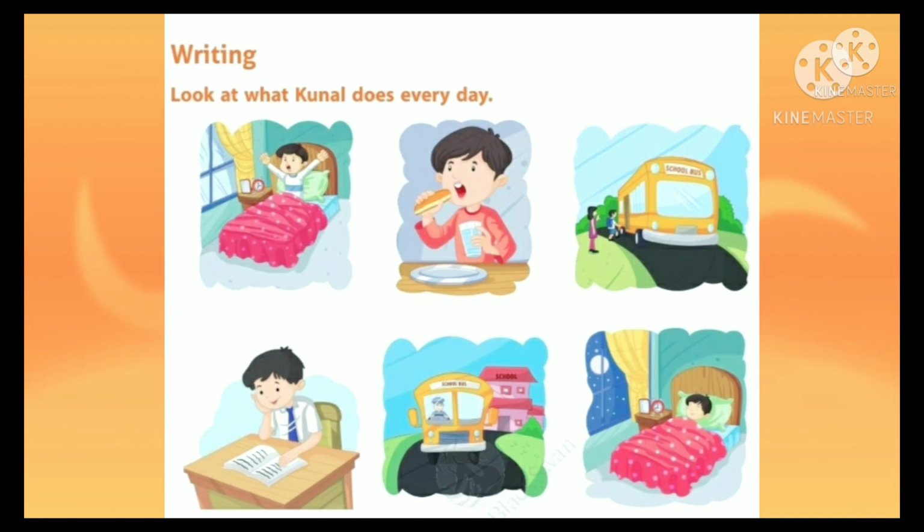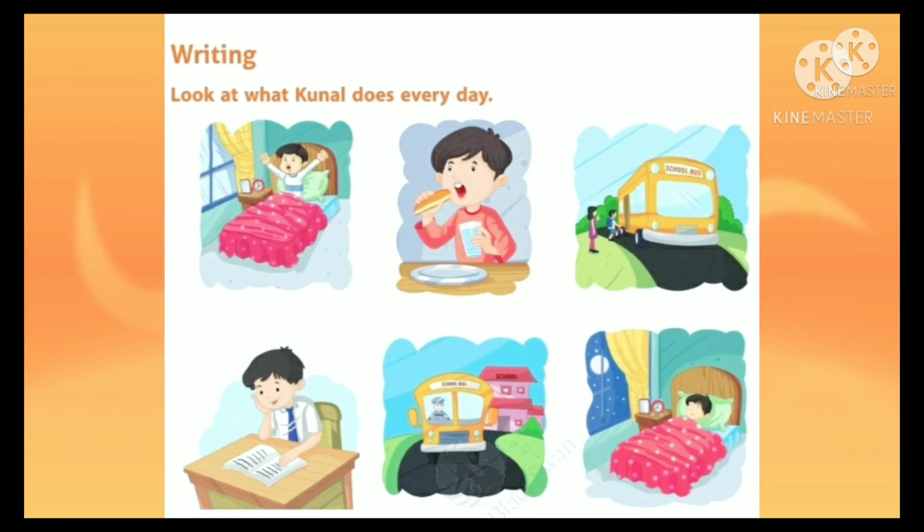Then what? He is in the school. He reads a book in the school. After that he is going back. Kanal goes home after school. And the last picture, he goes to bed at night. These are the things we can understand from the pictures.